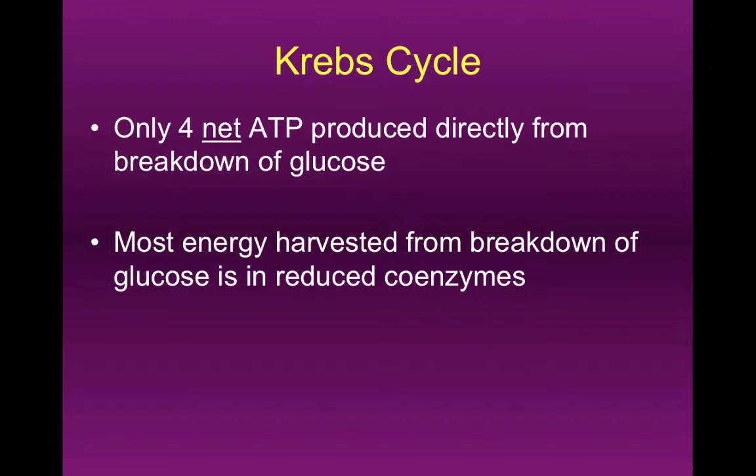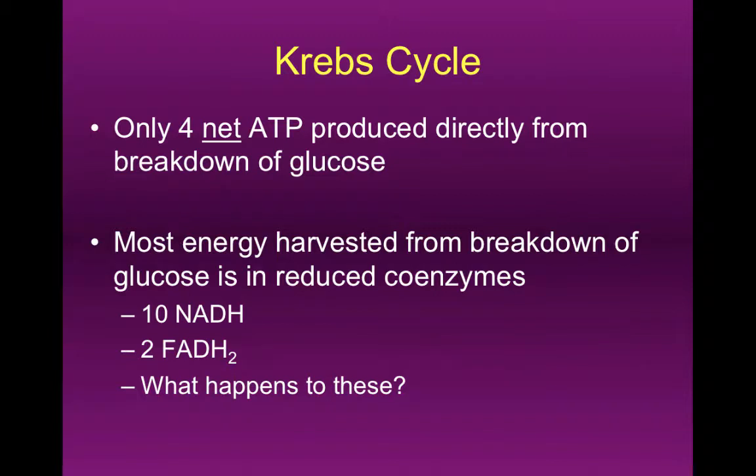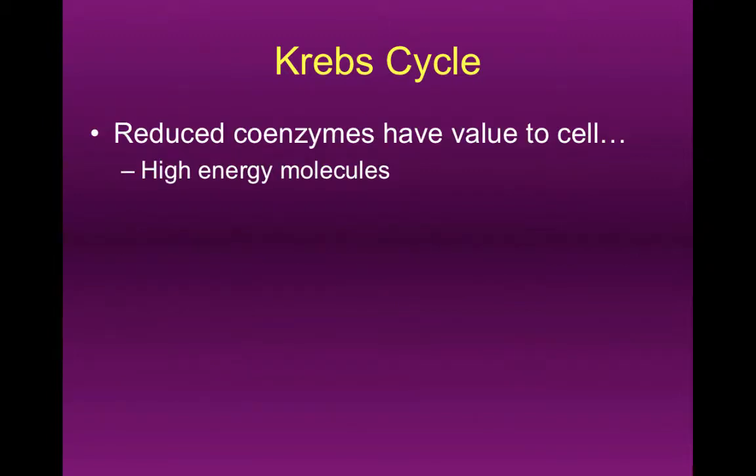We've only gotten 4 so far, but we need to get the other 30 in, and that's going to come from the reduced coenzymes, which are NADH and FADH2, during the electron transport chain. So these guys are all going to be oxidized, the electrons are moved, and eventually energy is going to be released.